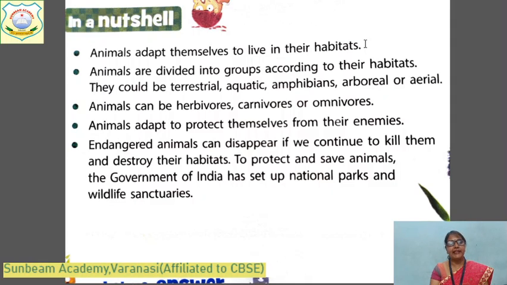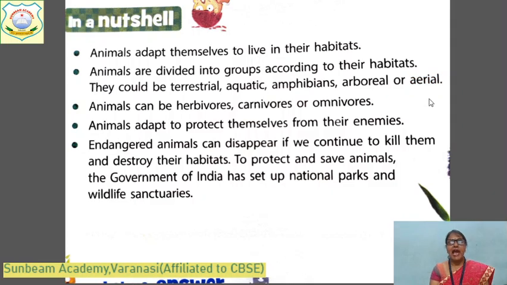Animals are divided into different groups according to their habitat. They could be terrestrial. Animals who live on land are called terrestrial, and animals that live in water are called aquatic. And the animals who can live both on land as well as in water are called amphibians. And the animals which live on trees are called arboreal, like monkey. And the aerial, the animals who live mostly in the sky, like bird.